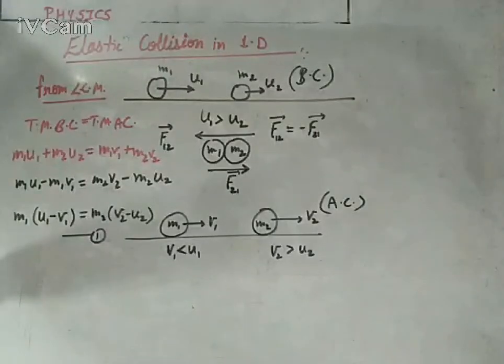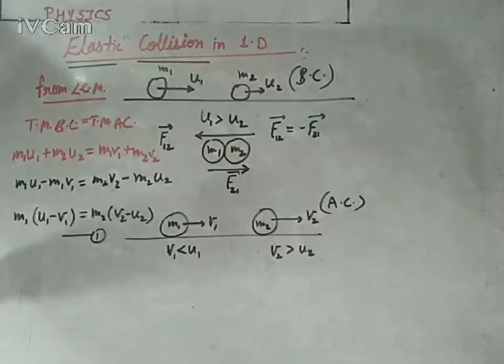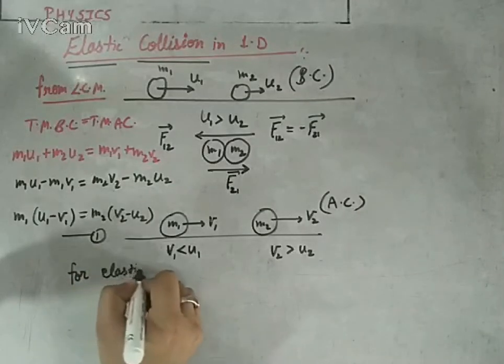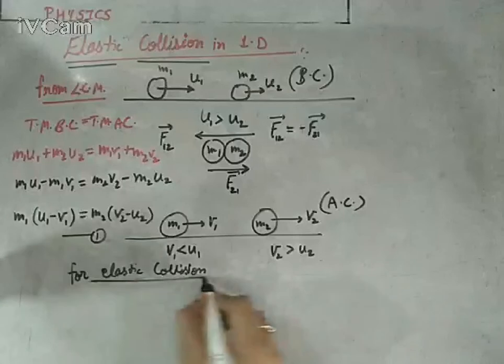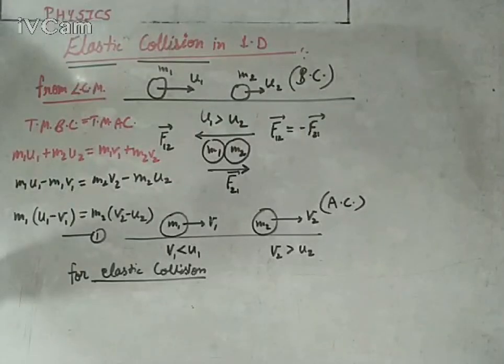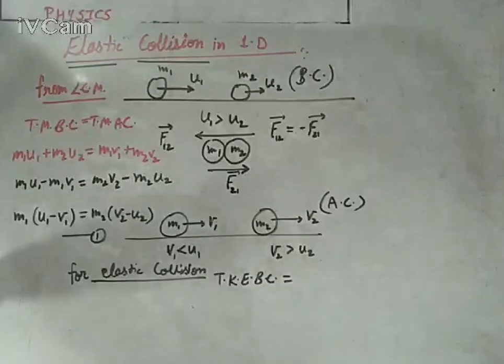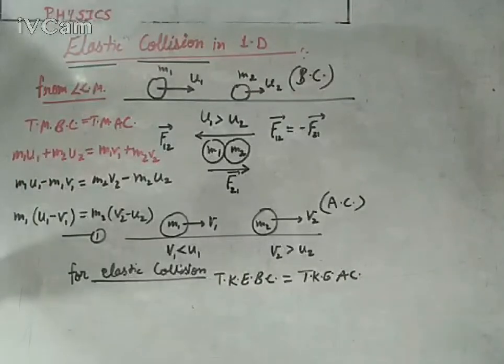Now, if we are talking about elastic collision, which means the total kinetic energy of the system remains conserved. We know it very well. For elastic collision, whether it is one dimension or two dimension, it doesn't matter at all. The meaning of elastic collision is that total kinetic energy will remain the same. Total kinetic energy before collision equals total kinetic energy after collision.